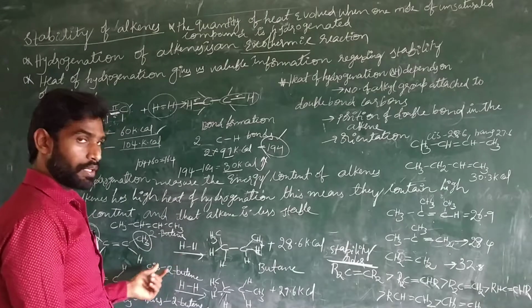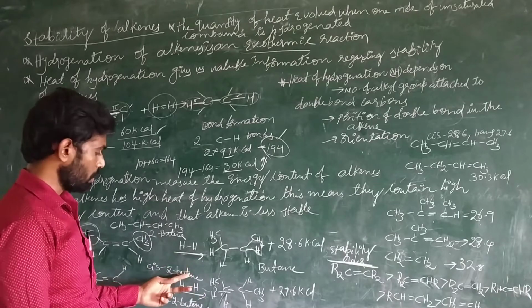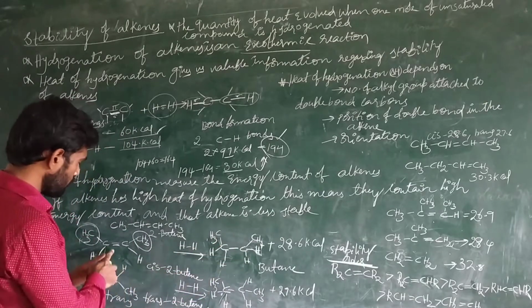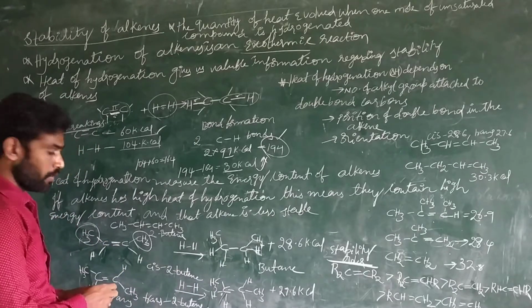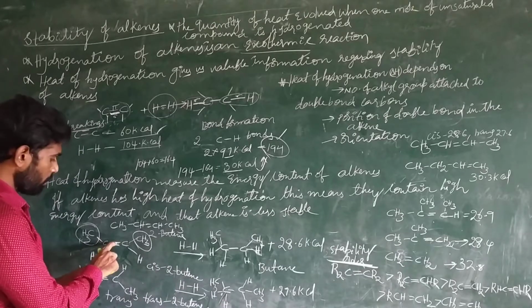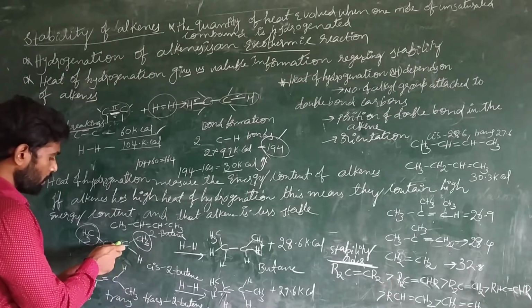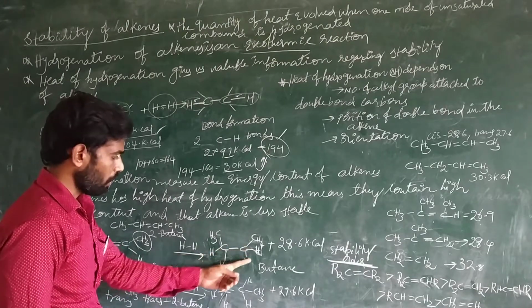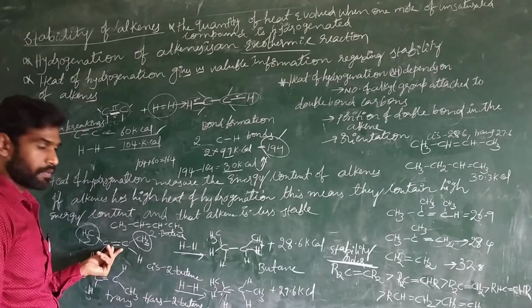When either the cis isomer or trans isomer undergoes a hydrogenation reaction, what happens? Finally they give a butane molecule, because all are single bonds. Now this double bond is converted into single bond, because in place of a pi bond, we added two hydrogen atoms. This pi bond is broken, either by homolytic or heterolytic fission, and two bonds are formed. See, in this case, all are single bonds. It is an alkane, and the other one is an alkene because of the presence of unsaturation.